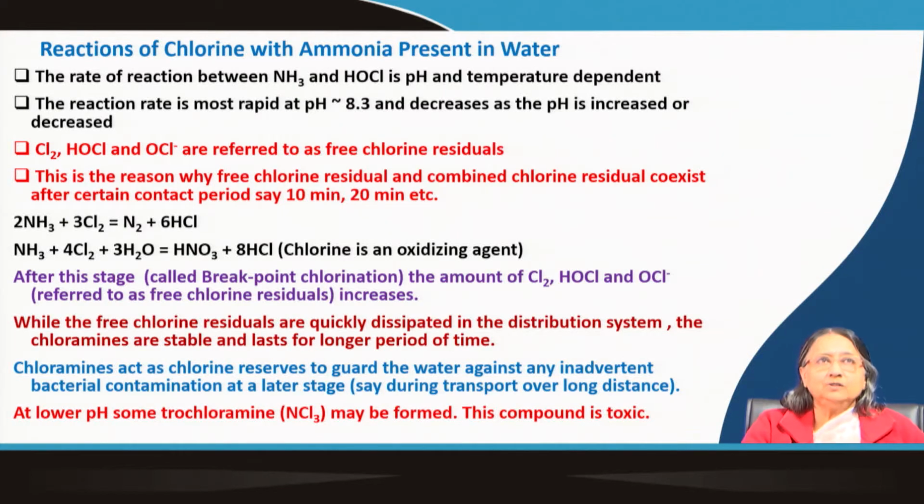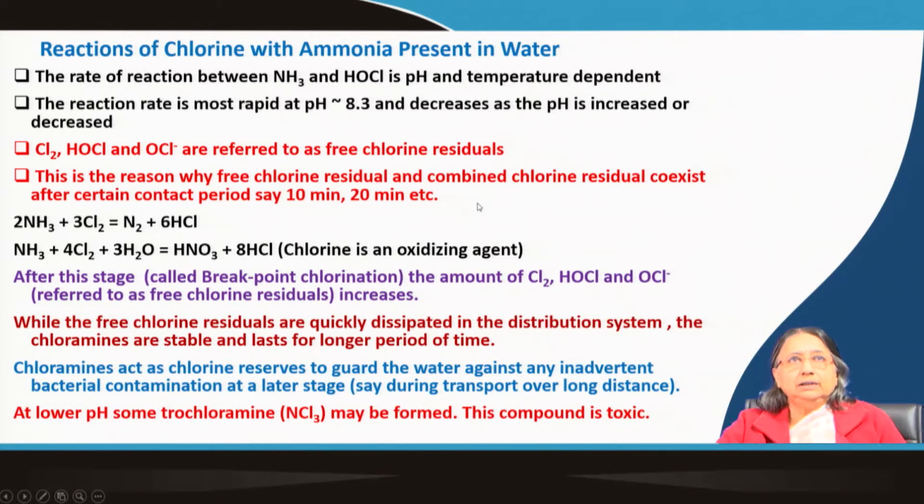Now, chlorine, HOCl and OCl minus are called free chlorine residuals. This is the reason why free chlorine residual and combined chlorine residual coexist after a certain contact period, say 10 or 20 minutes. If you allow the chlorine to react for some time, and if ammonia is present, which is very common, you will see that some chloramines have been formed and also some free chlorine is there.